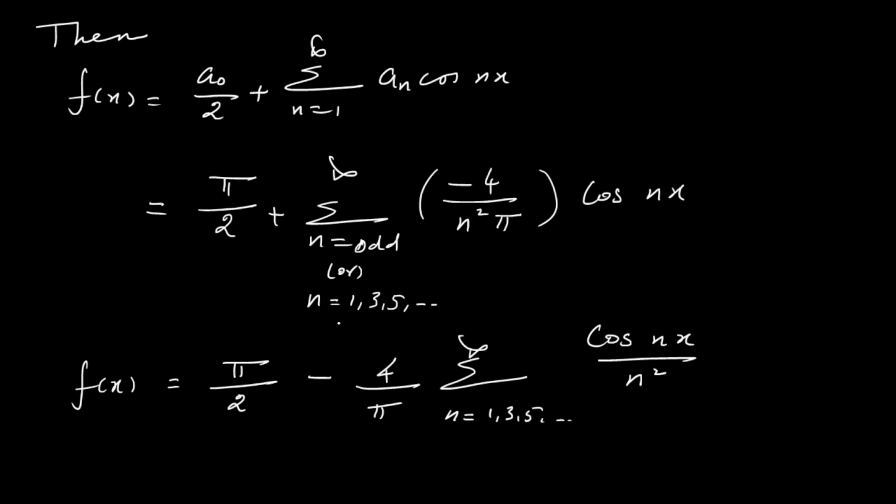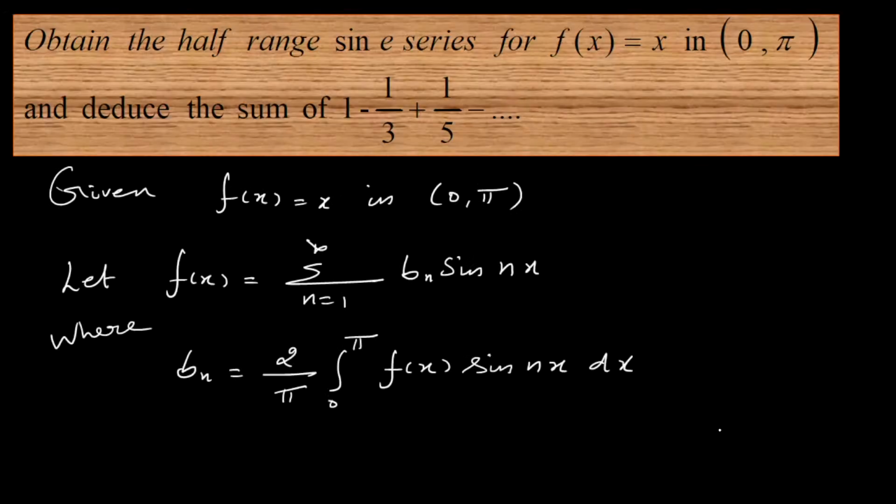So substituting in f of x gives you the general form of the Fourier series of the function f of x equal to x, that is defined in the interval 0 to pi. So this is the Fourier cosine series for the function f of x equal to x. Next we find out the Fourier sine series for the same function f of x equal to x. If it is a sine series, it consists of only sine terms.